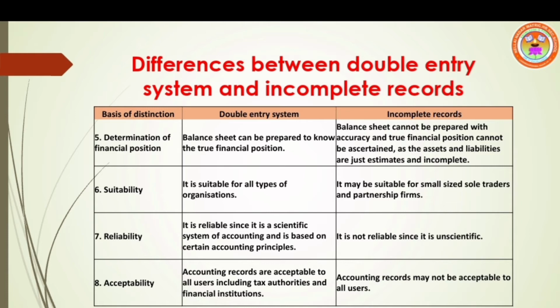Under incomplete records, it is not a reliable statement since it is unscientific. Last point, acceptability. If accounting records are maintained using double entry system, they are acceptable by tax authorities. Under incomplete records, they are not acceptable by tax authorities.